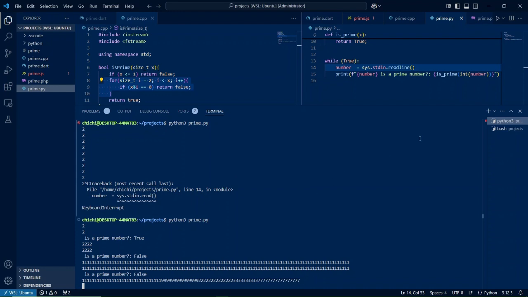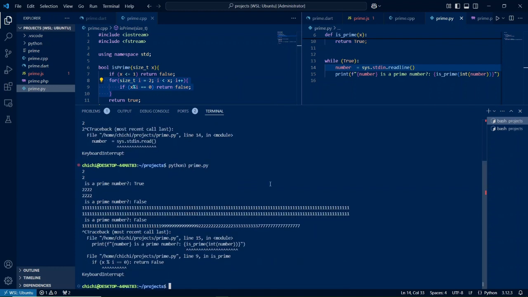Okay, this is actually taking time. I guess, guys, next time we're going to finish up with JavaScript and Golang, and then we look at ways to make this prime function much more efficient, because right now finding primes of very large numbers, as you can see, is not that efficient. I also welcome your suggestions. Leave your suggestions down below in the comments: what's the best approach to make our prime function efficient? So Python is stuck, by the way.